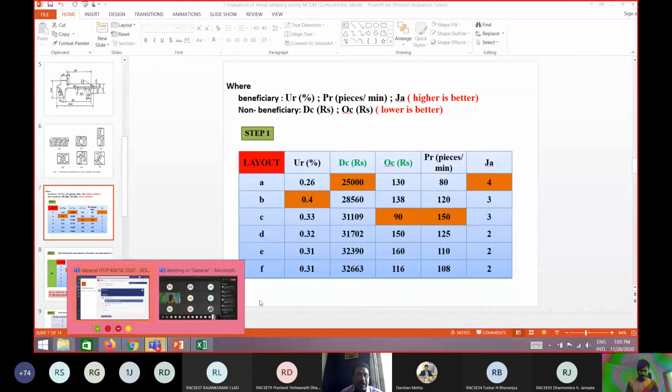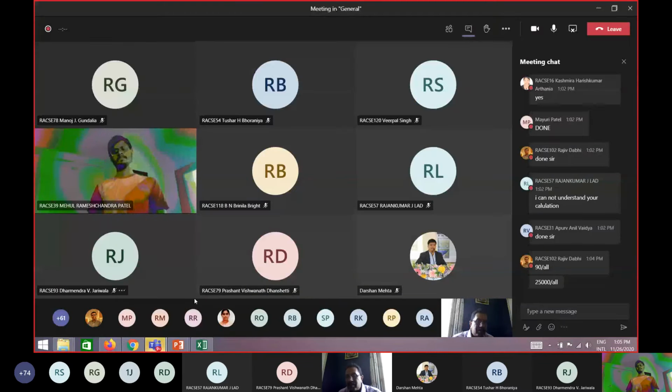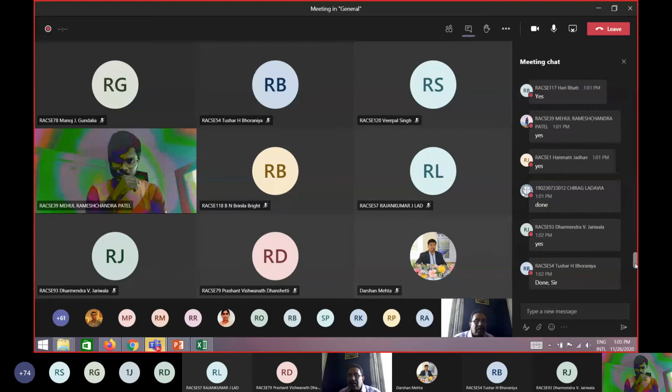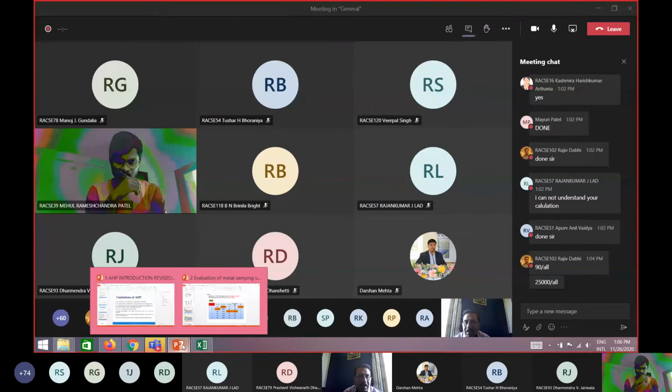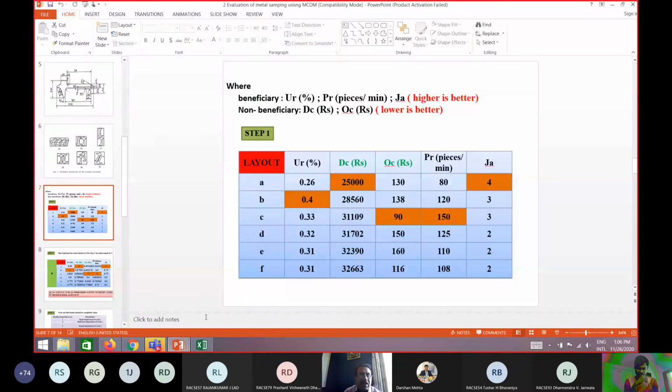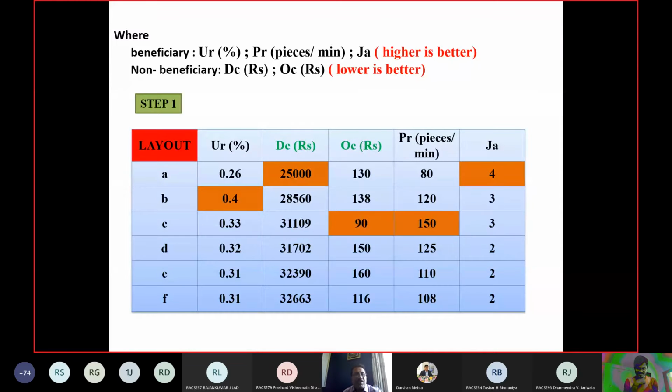Next, how many do I see? Let me calculate. That is 1, 2, 3, 4, 5, 6, 7. Nearly 20% of the participants have done the calculations. Others have not written, right? At this stage I remember one story, but I will not tell you that story, otherwise those who are not doing the work will feel bad.